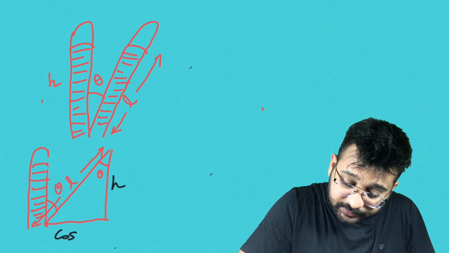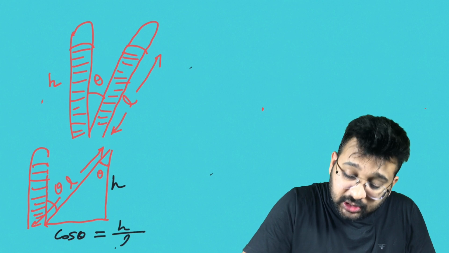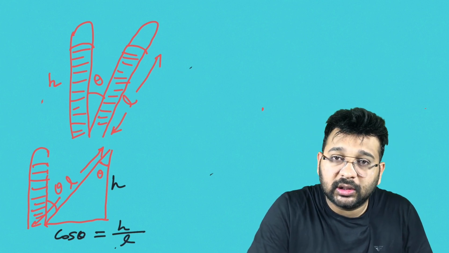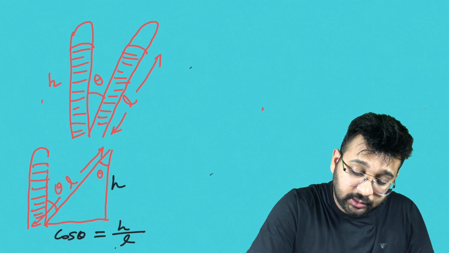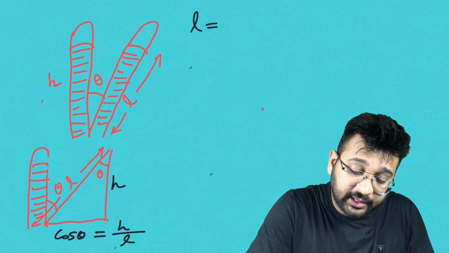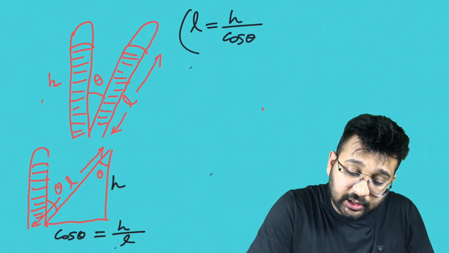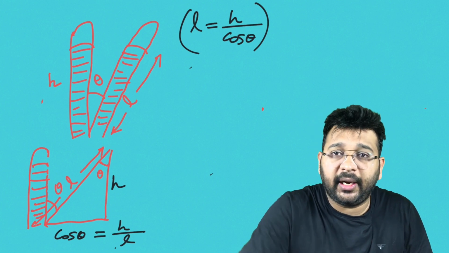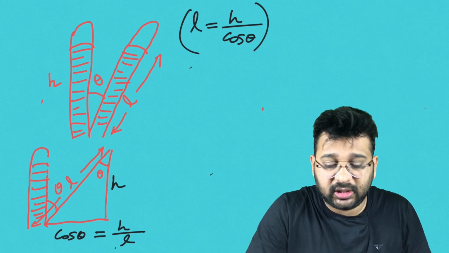What is cos theta? Adjacent side by hypotenuse. So cos theta will be H by L. Or what is L? L is equal to H by cos theta. So the new reading, what's the new reading? The new reading is H by cos theta.